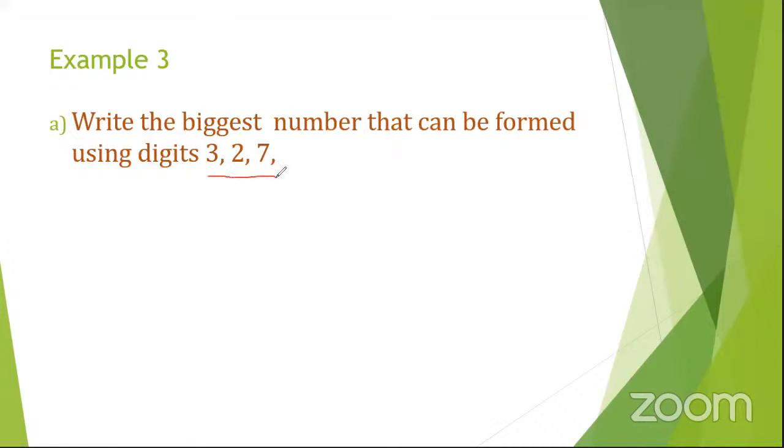From these ones here, we said we arrange from the biggest to the smallest. So the biggest number will be? 732. How do we read that number? 732. Good. This is how we read it. Then who can form the smallest number for us? This number, Denise? 230. Good. So that is the smallest number.